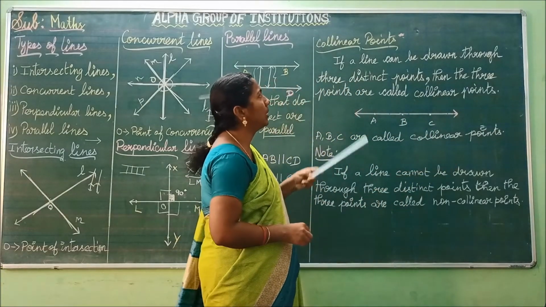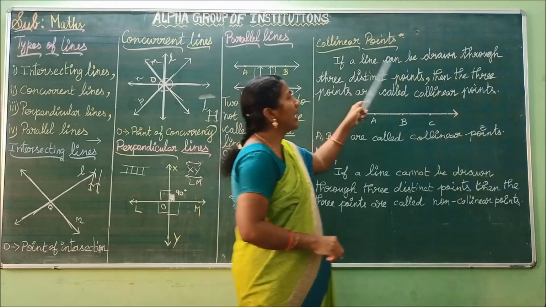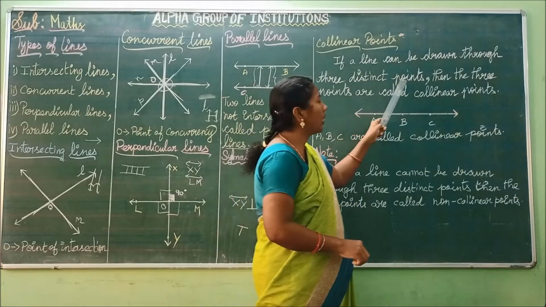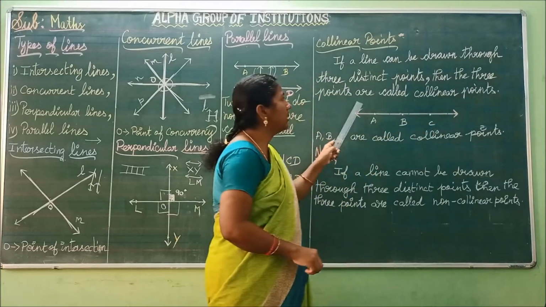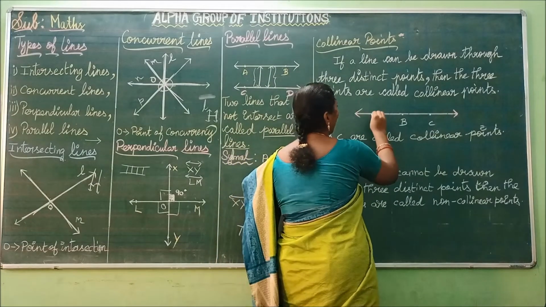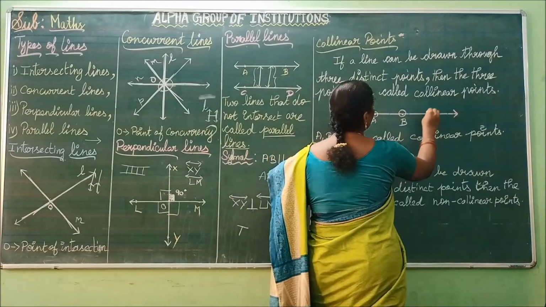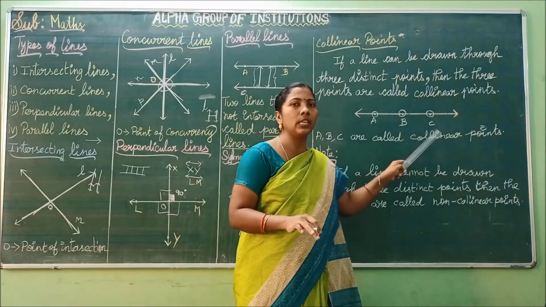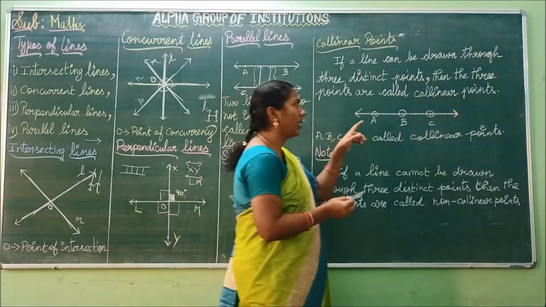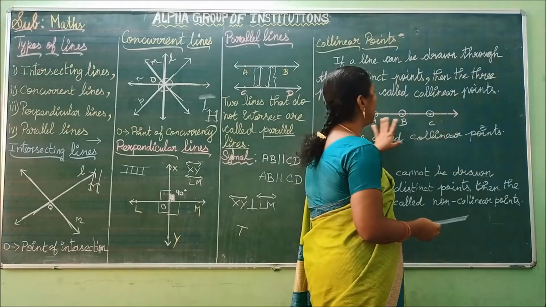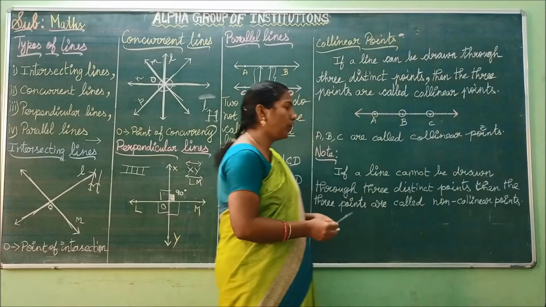Suppose we have taken 3 points A, B and C. We can draw a line through these 3 points. Then the 3 points are said to be collinear points.